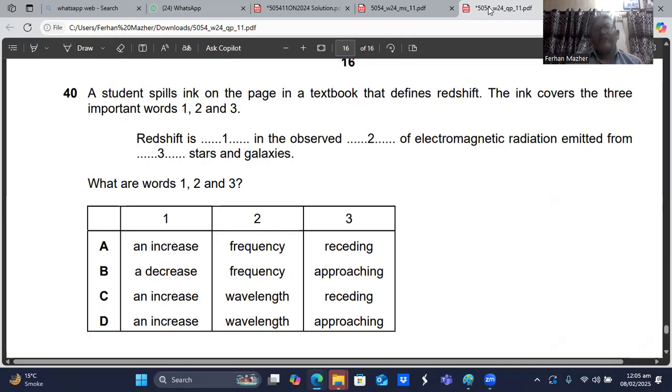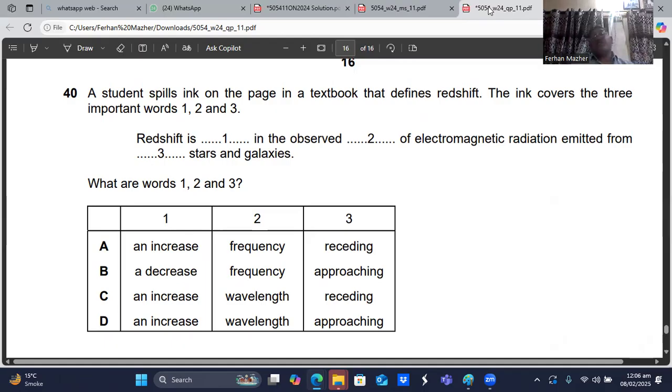Or if you say decrease, then it should be: redshift is a decrease in the observed frequency of electromagnetic radiation emitted from receding stars and galaxies. So if I use the word wavelength, then in the first place I will write increase.